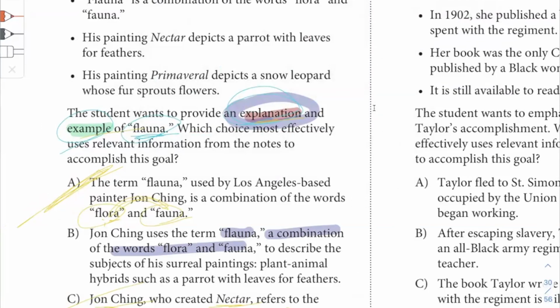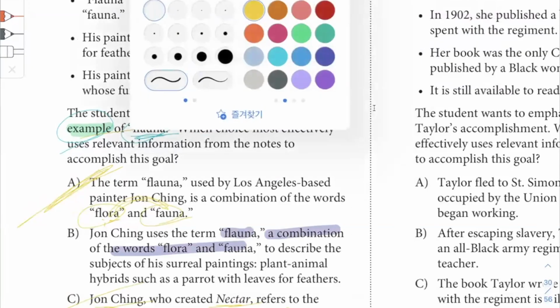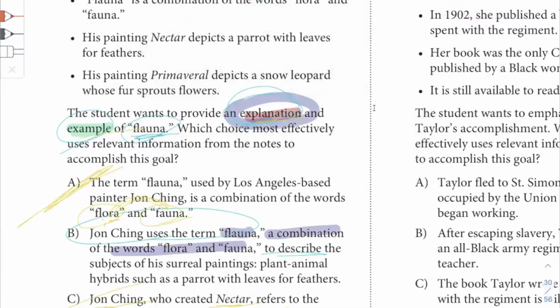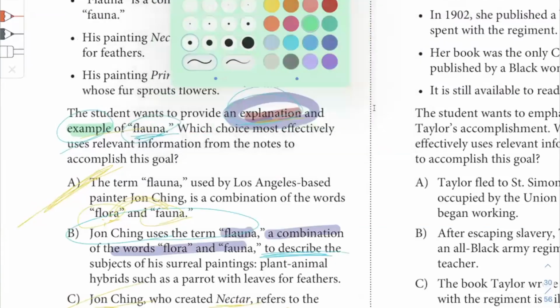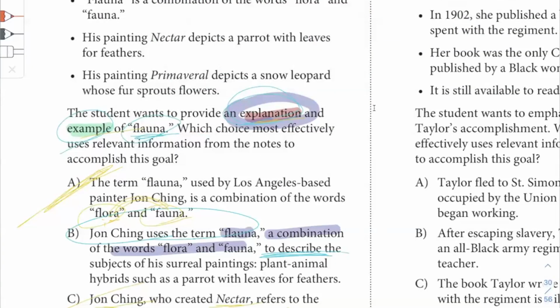So John Ching uses a term fauna to describe the subjects of his surreal paintings. And then we get the very examples of fauna, don't we? A plant, animal hybrid such as a parrot with leaves for feathers.